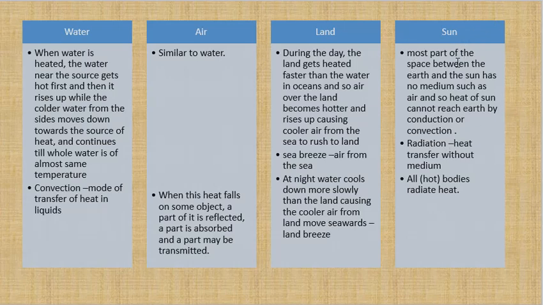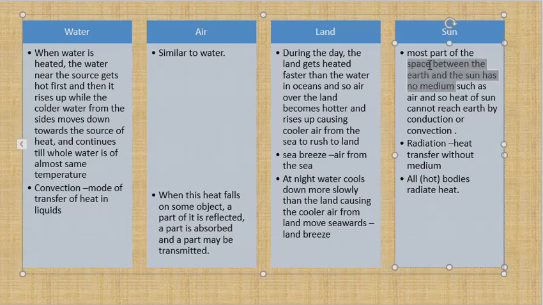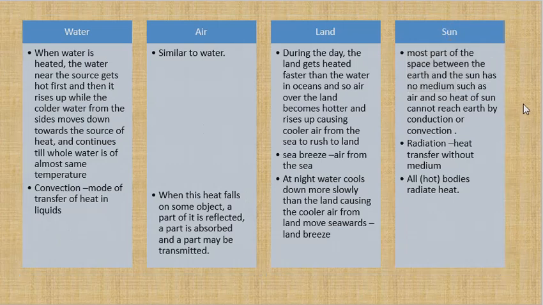Most of the part between the sun and the earth has no medium. What is a medium? A medium is something in which conduction or convection can happen. There is no medium. What does that mean? That means the atmosphere of the earth is only so many kilometers thick.